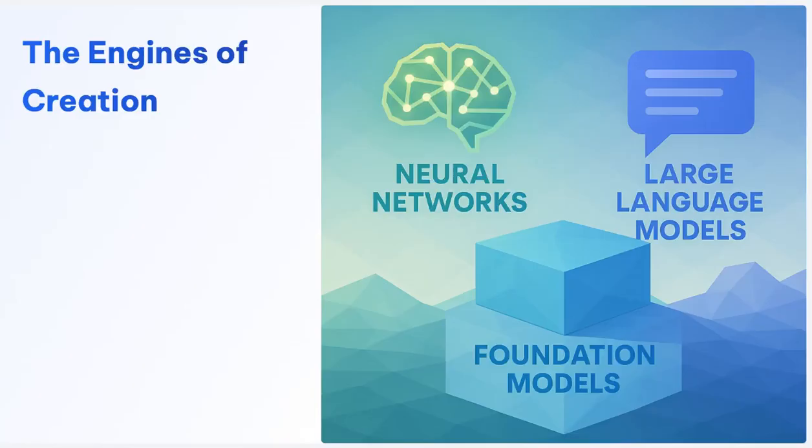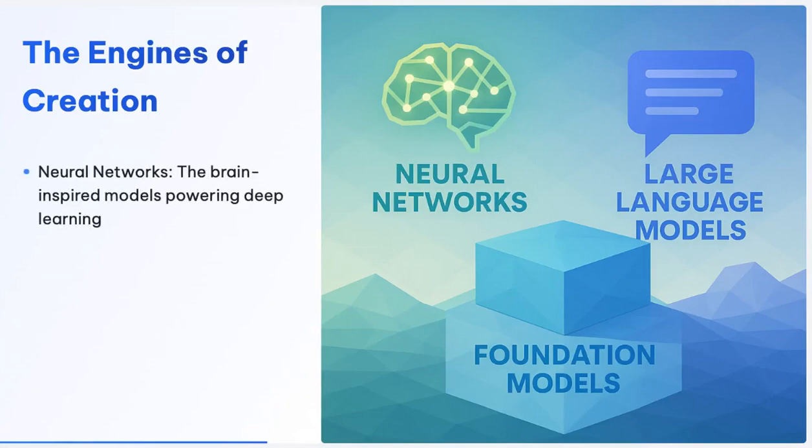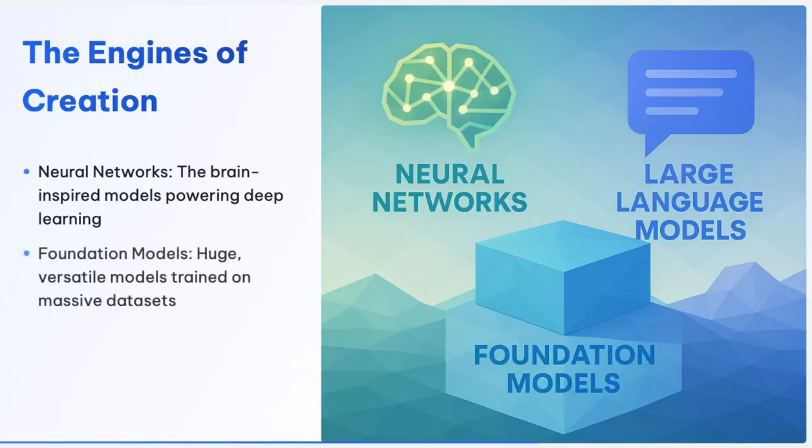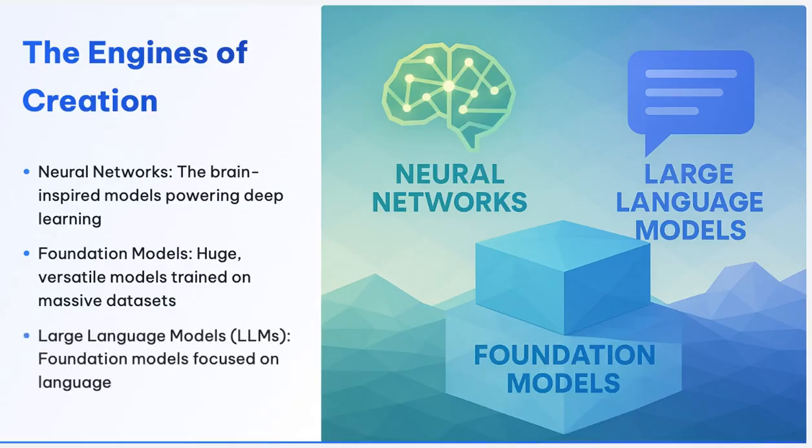Let's quickly define a few key terms that are the engines behind this creative process. First, neural networks. These are the brain-inspired computational models that power most of deep learning, including generative AI. Second, foundation models. These are massive, versatile neural networks trained on incredibly large and diverse datasets. They form a foundation that can be adapted for many different tasks. And third, large language models, or LLMs. These are a specific type of foundation model that has been trained primarily on text data to understand and generate human language, like the famous GPT models.